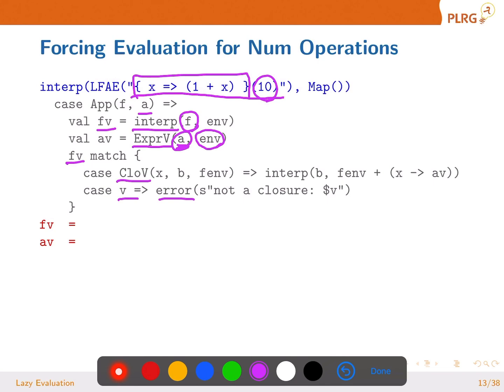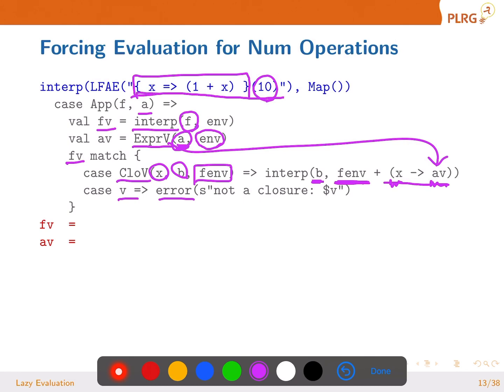If it's closureV, then we are going to have parameter, body, and the environment when the function was defined. And as usual, we are going to evaluate the function body using the environment from when that closureV was constructed. On top of that, parameter's value is what? ExprV. This time it's not actually a value, but an expression to be evaluated later.